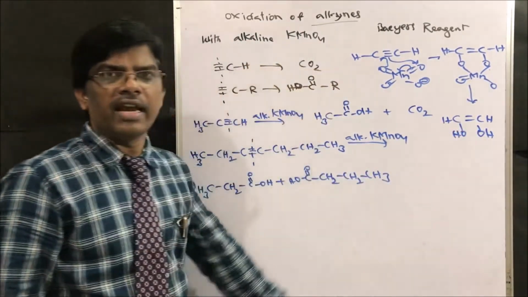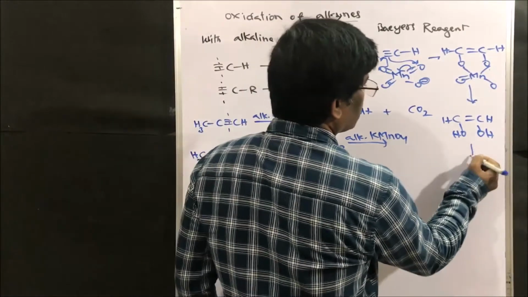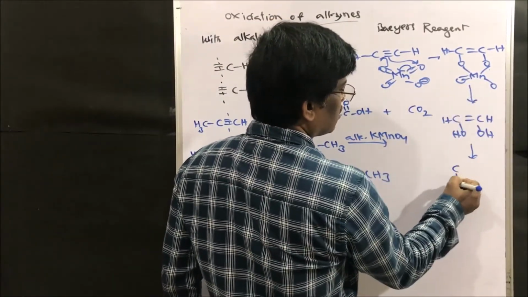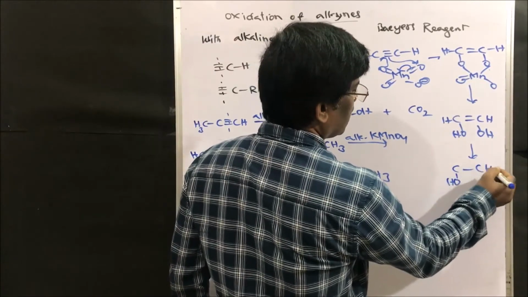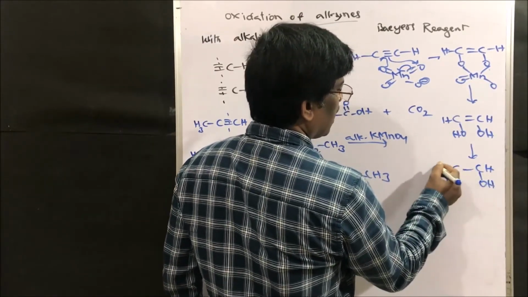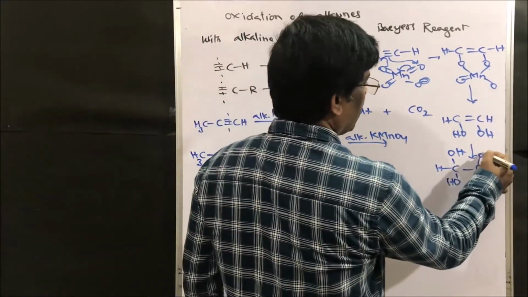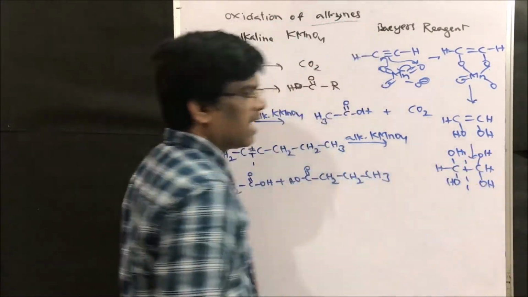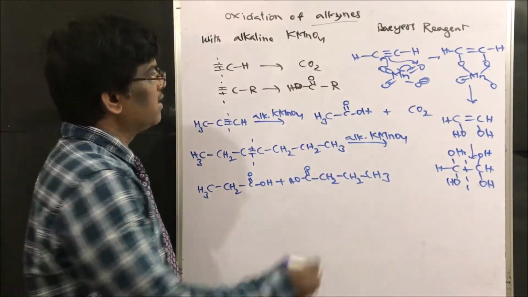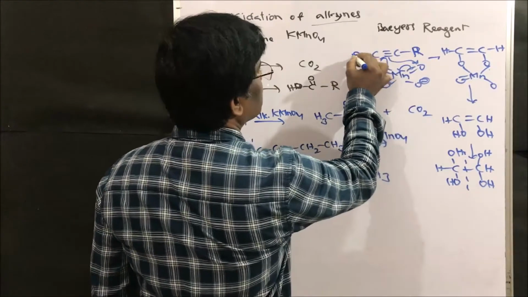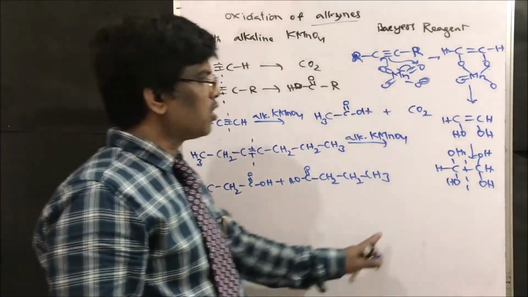So is it going to end here? No, it is going to further oxidize to give this side hydroxylation. So OH, H, OH and H, this is OH. So this compound is going to cleave to give carboxylic acids, when this is substituted with R, right friends? So this is how it is going to give carboxylic acid.